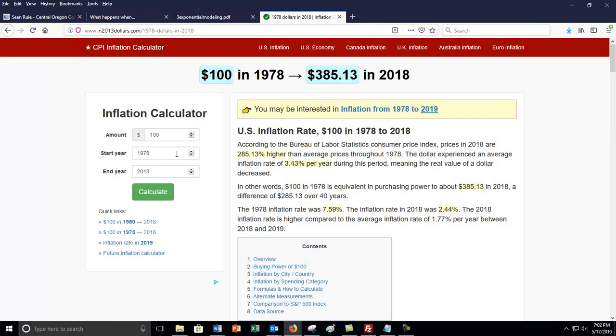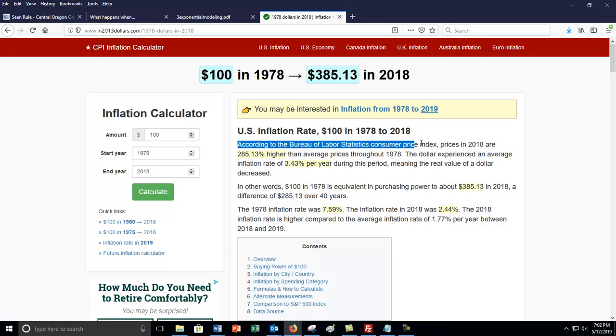If you look at the link, it tells you in here, here's your CPI calculator. I'll show you what the correct answer is. If you read this, according to the Bureau of Labor Statistics Consumer Price Index, prices in 2018 are that much higher than 1978. And a lot of people erroneously put that as the average rate of inflation. That isn't the average rate of inflation over 40 years. That's what percent more expensive things are now than they were then. That's not the average rate of inflation.